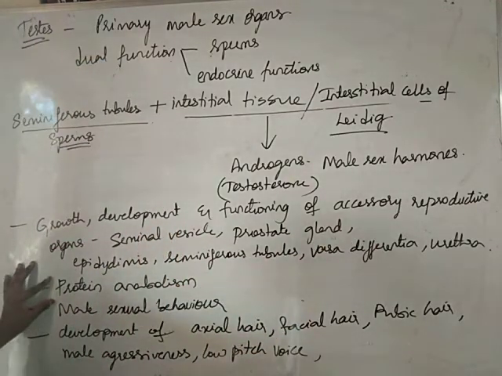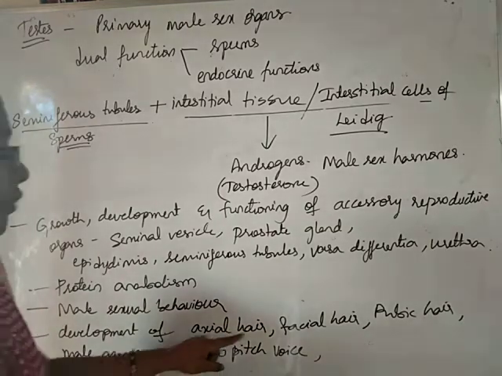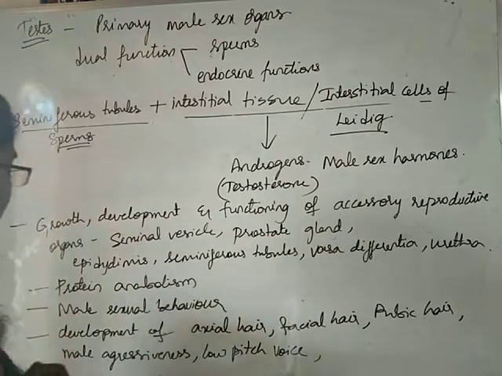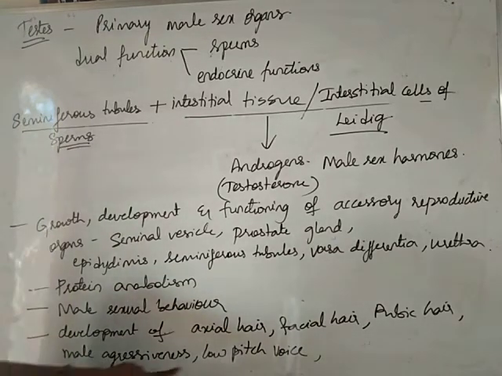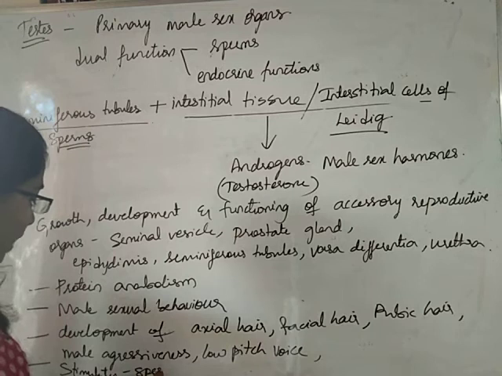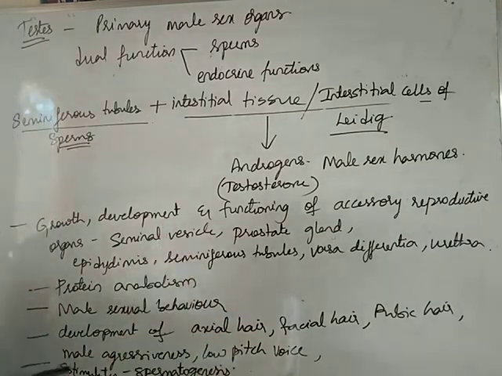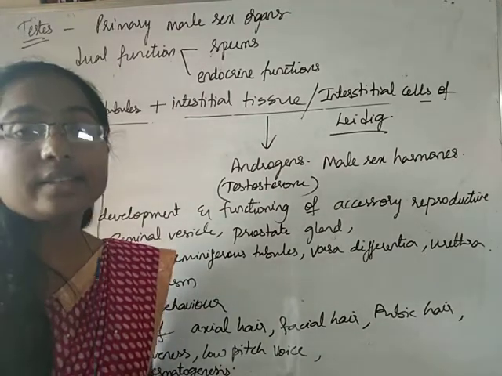It causes protein anabolism, is responsible for male sexual behavior, development of axial hair, facial hair and pubic hair, male aggressiveness and low pitched voice, and finally it also stimulates spermatogenesis. So, students, this is all regarding the testis.